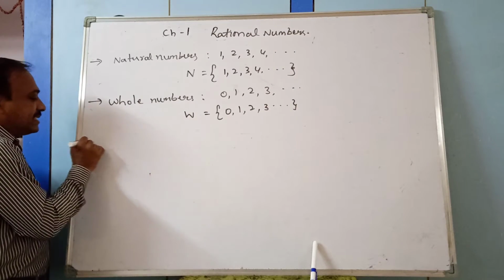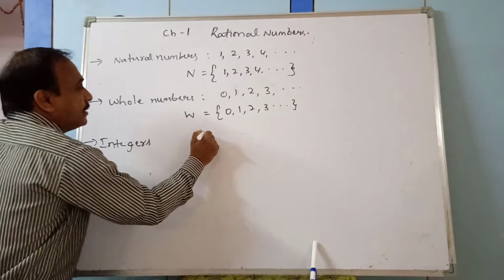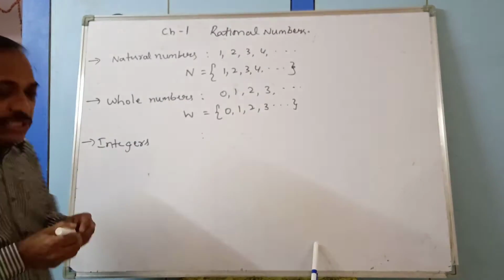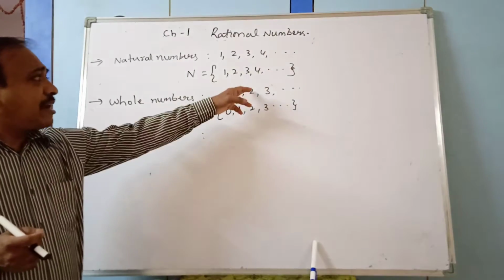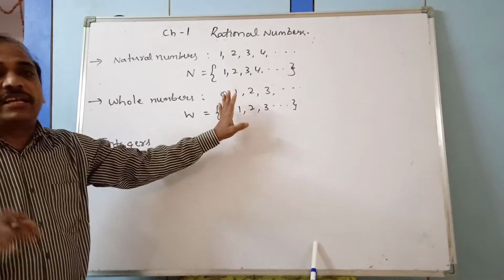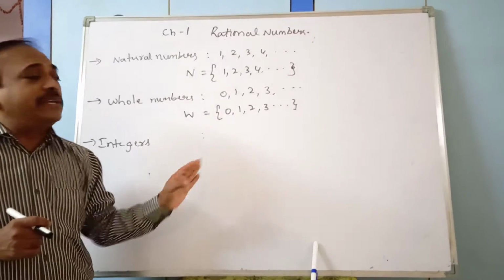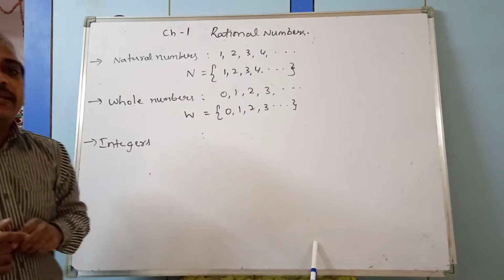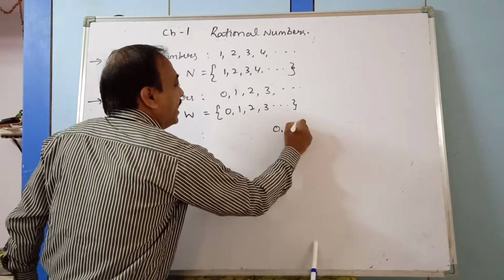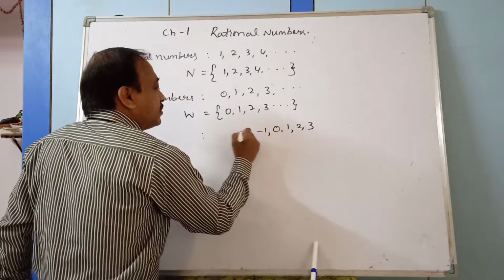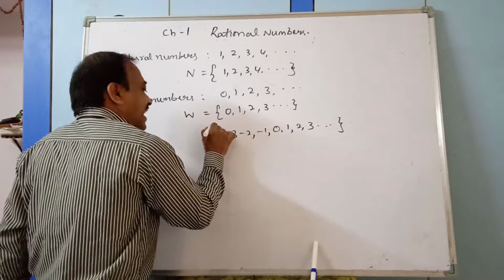Next, integers. Integers means including positive and negative values. What is positive and what is negative? These are all positive values. 0 is neither positive nor negative, it is 0. Negative numbers means if you add minus to the number, those are negative numbers. So here 0, 1, 2, 3, minus 1, minus 2, minus 3 and so on. Both sides you can extend unlimited.